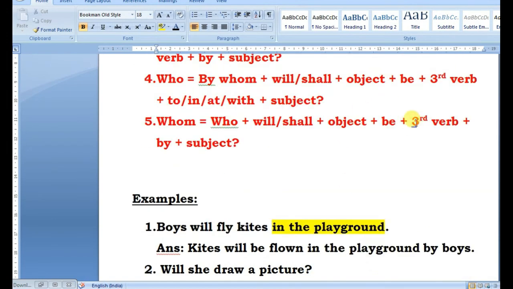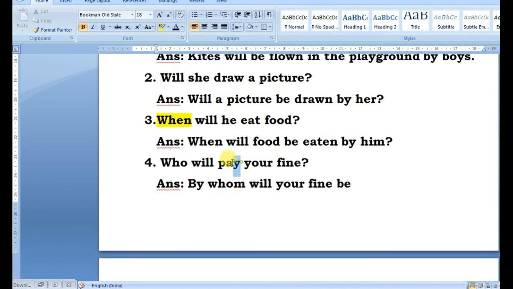And then verb third form. The verb here is pay. So pay becomes what? By whom will your fine be paid? It is not PAYED, it is PAID. Okay, by whom will your fine be paid?